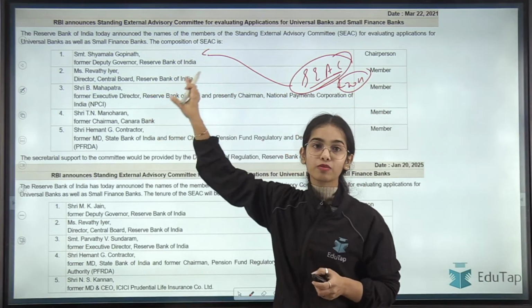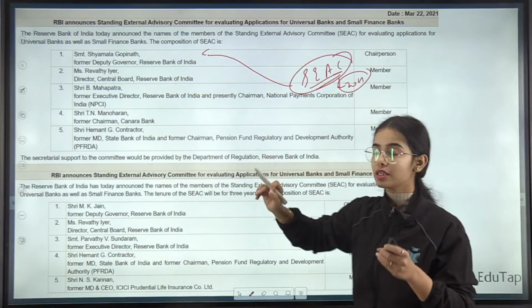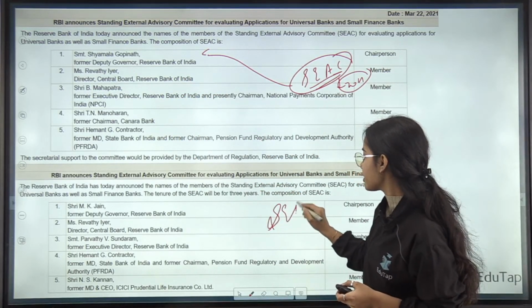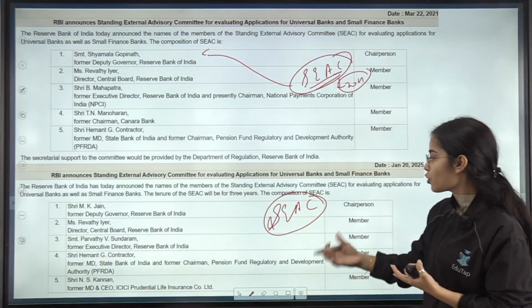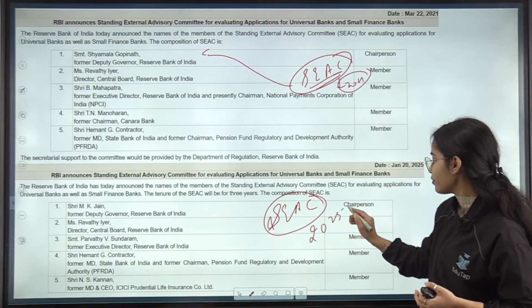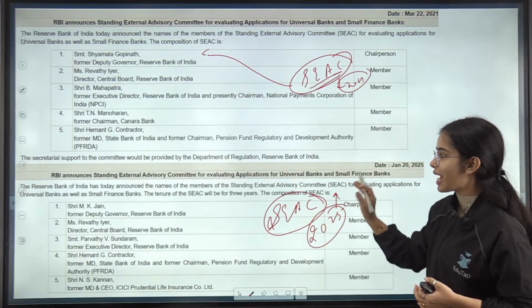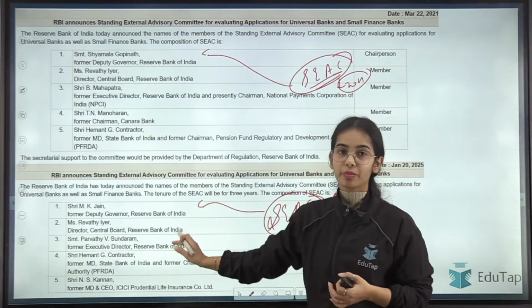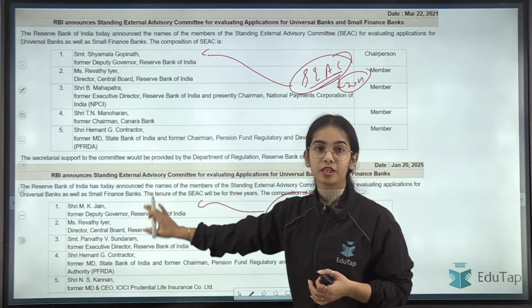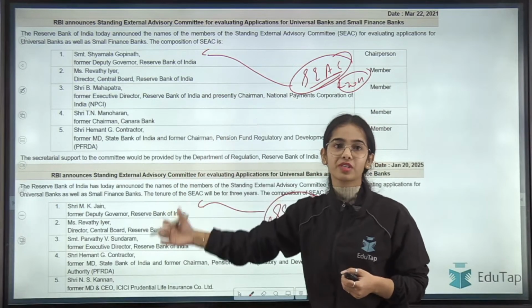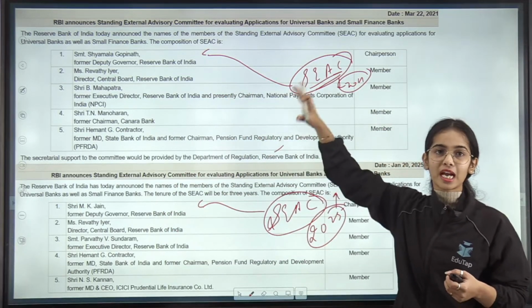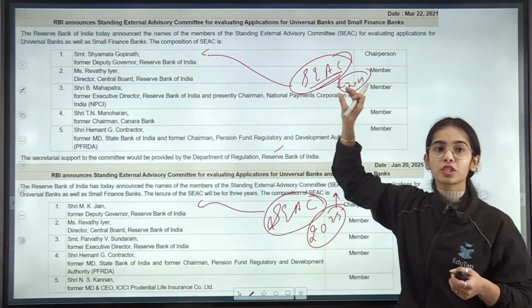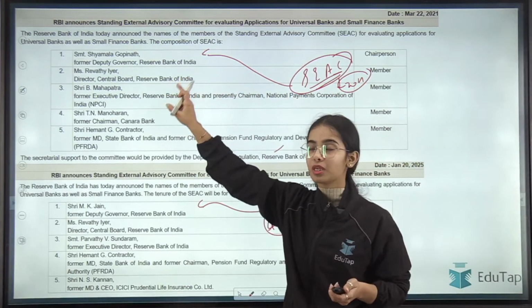Shamla Gopinath was chosen as the chairman. Now the Standing External Advisory Committee has been reformulated in 2025, and the new chairman is Shri M.K. Jain. I wanted to show you the previous and the new one, but by mistake I only brought the previous one. So the previous chairman was Smt. Shamla Gopinath.